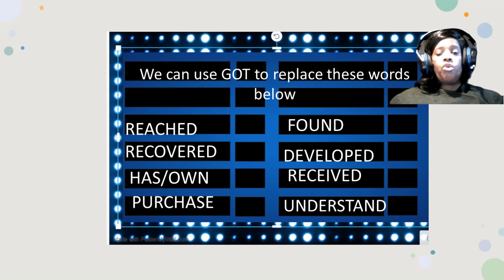And remember, we can also use the word "got" in causative forms. So we can use it to replace words and we can use it in causative forms. Next, I am going to cover "got" in causative forms in another video. Then I'll also cover "have" in causative forms.